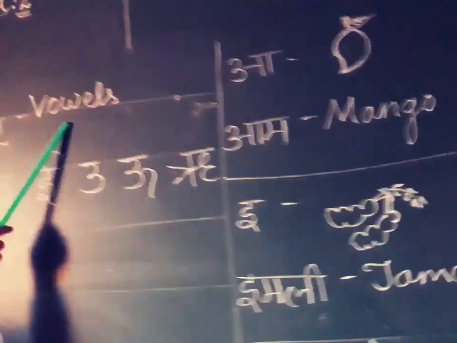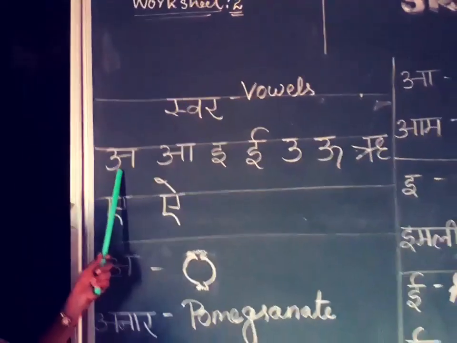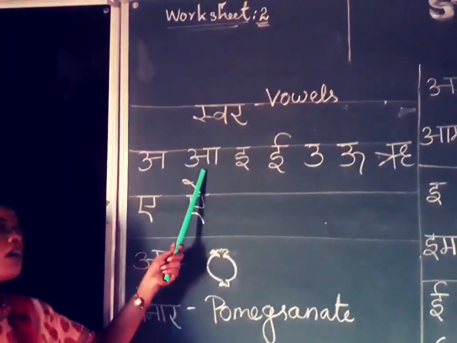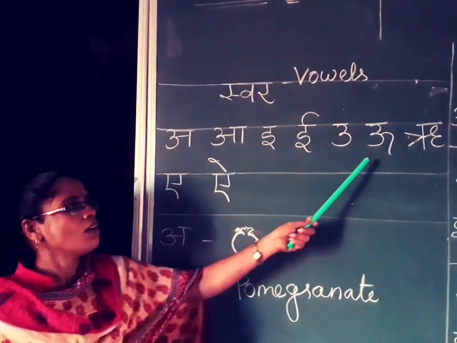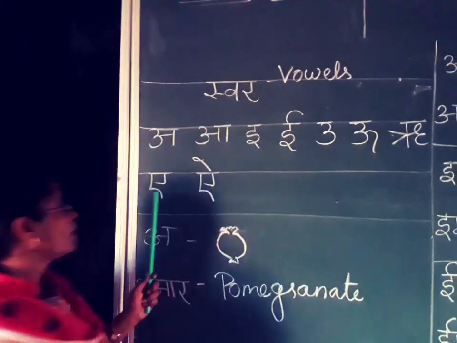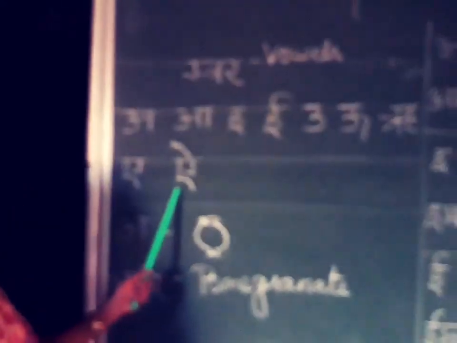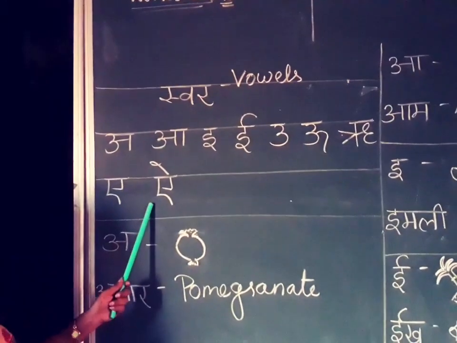Swar vowels. A, I, U, Re or Ru, A, I. Okay. We have understood these letters.